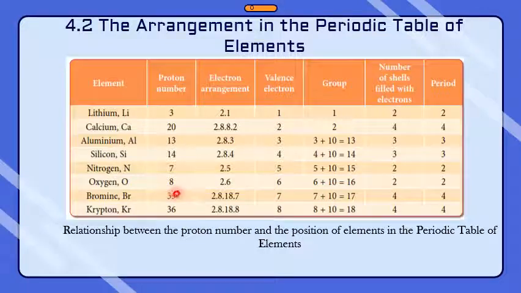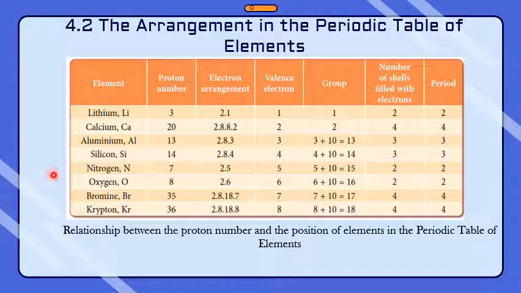Okay, oxygen 8. So the arrangement is 2.6, because 2 plus 6 is 8. And then the valence electrons, the last one, is 6. Then you plus with 10, you get 16 as the group. How many shells? 1, 2. So 2 shells, meaning the period is 2.